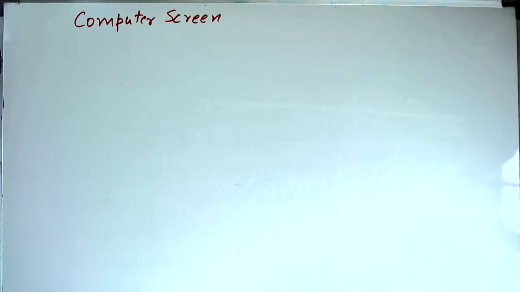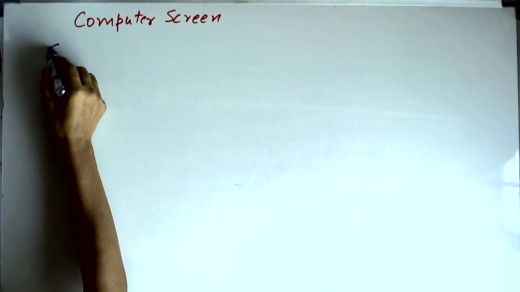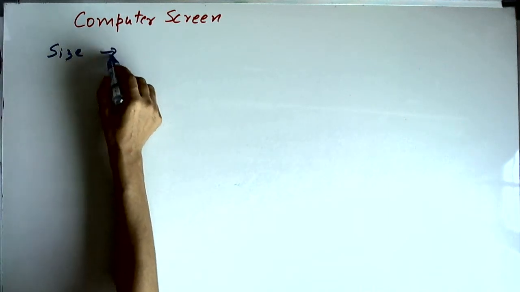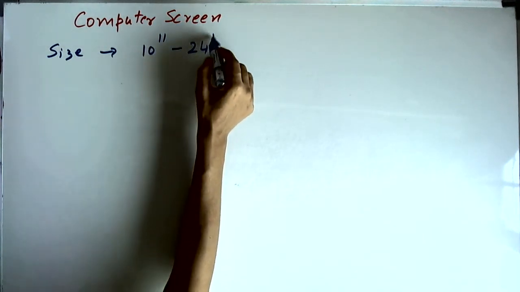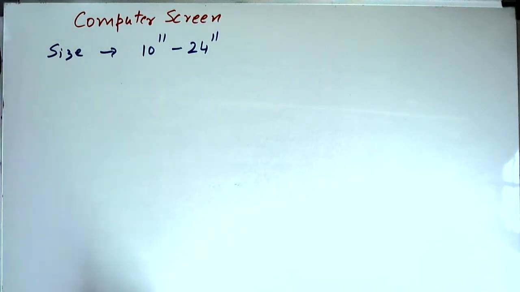A screen looks like, all of us are familiar with television, and it is very similar to a television screen. In fact, from the component point of view, from the electronics point of view, the computer screen and television screen are very similar. Now, the size of the computer screen normally is smaller than the television screen, and the size varies from normally 10 inches to 24 inches.